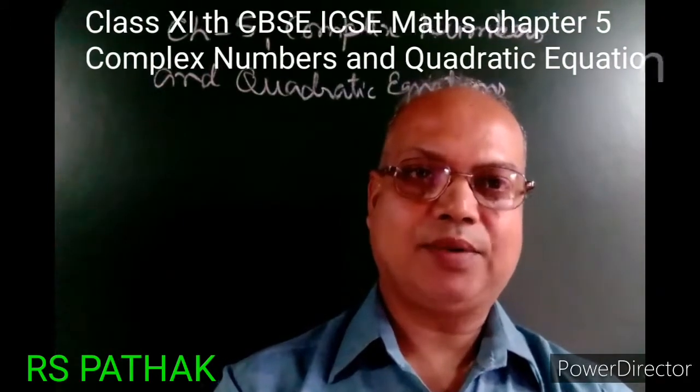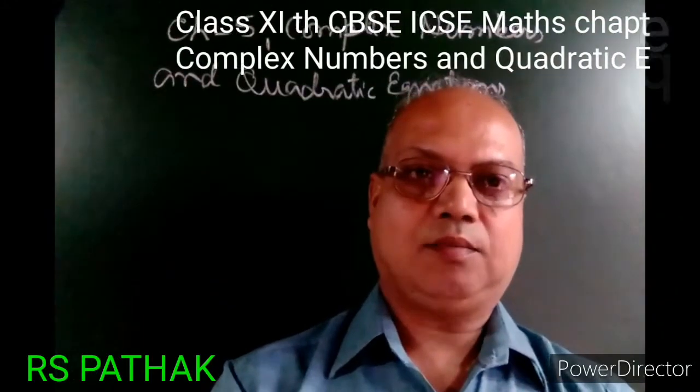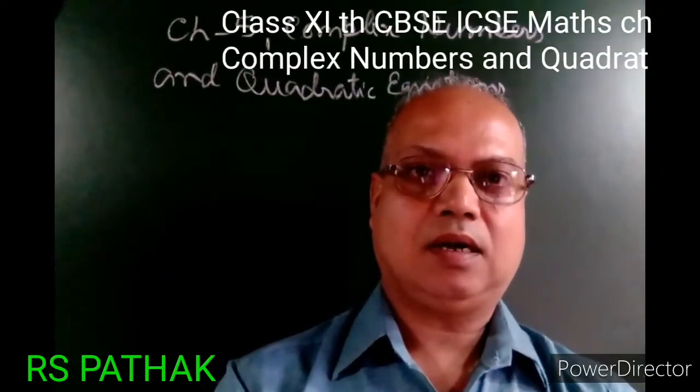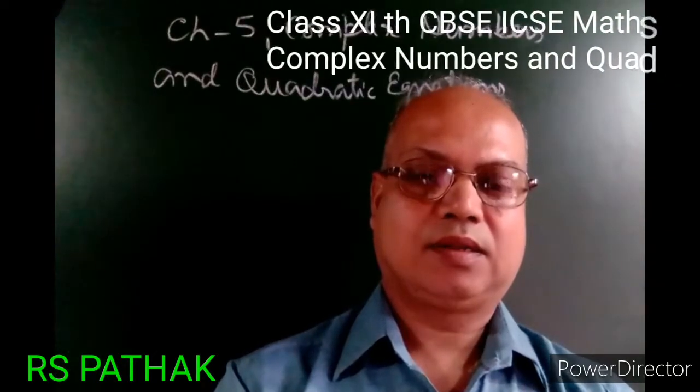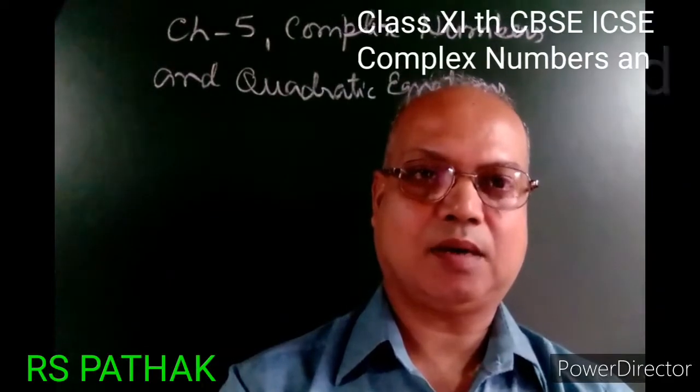After the discovery of zero by Aryabhatta, the number system was complete and those numbers were called whole numbers. The numbers start from 0.